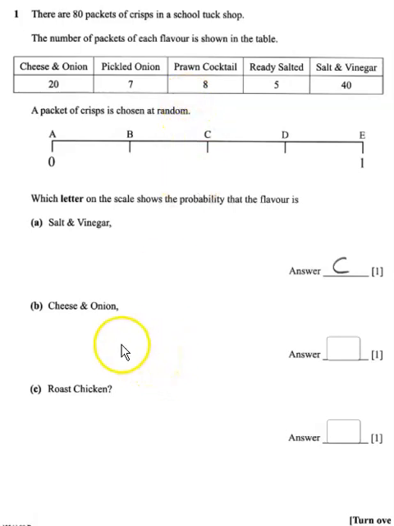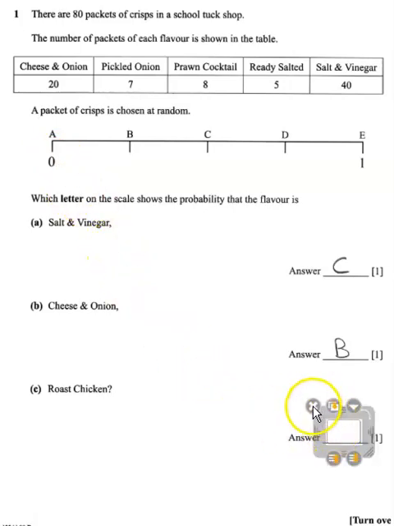We've got cheese and onion. So we look at 20 cheese and onion there. So if we start at the beginning, that's 20 here for B, and that's what the answer is for B. Roast chicken, we look at where roast chicken is. There's no roast chicken at all, so it's impossible. So it should be letter A, which is at 0.